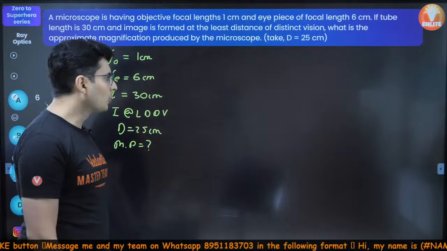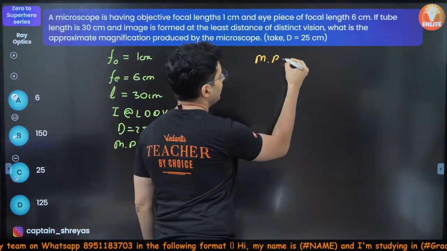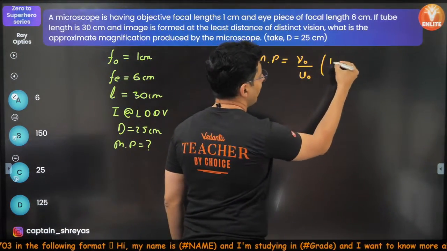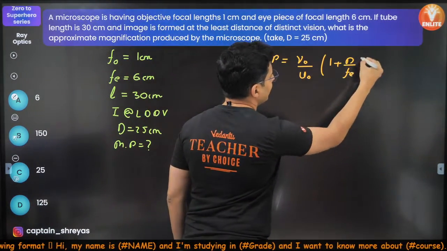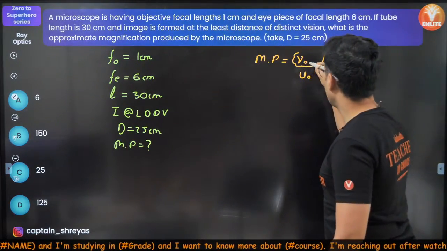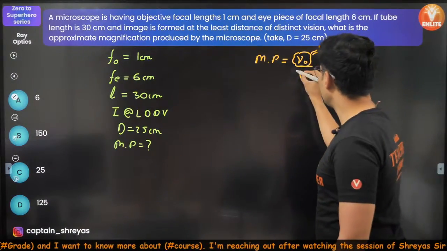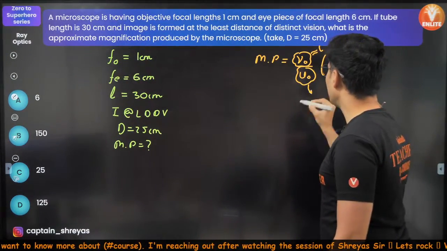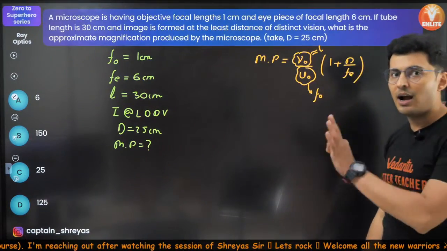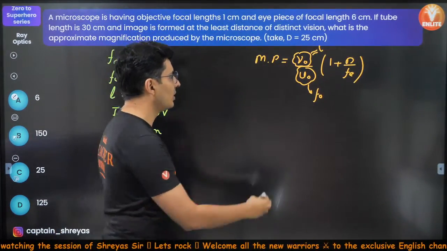Okay, so I think I know the formula of magnifying power. Let's use that. The magnifying power is nothing but V naught by U naught into 1 plus D by FE. I have also told you that this V naught is roughly the length of the tube in most of the cases, and this U naught is nothing but the focal length of the objective. That's how the approximations are. So use these approximations and see what we get.